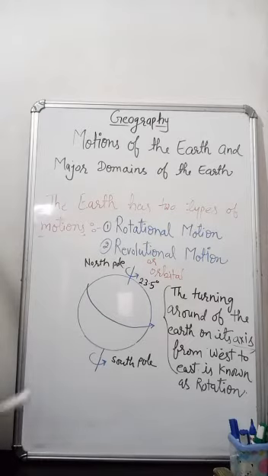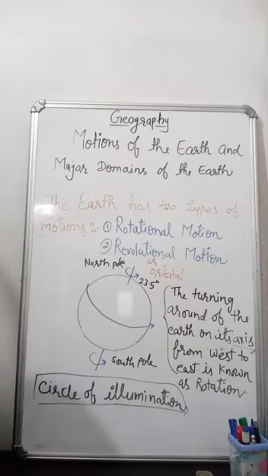The earth rotates on an axis that is tipped over at about 23.5 degrees. Okay. At any one moment in time, one half of the earth is in sunlight while the other half is in darkness. When the earth rotates, we get day and night. The edge dividing the daylight from darkness is called the circle of illumination.